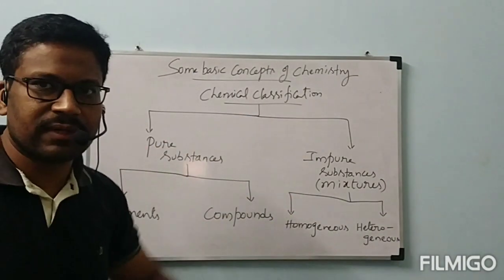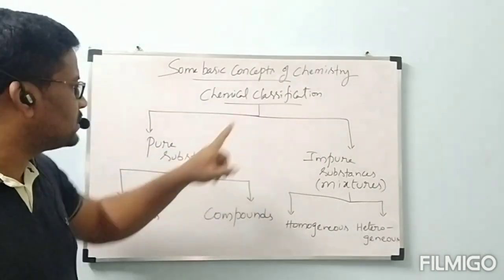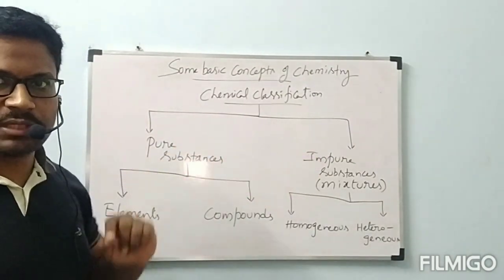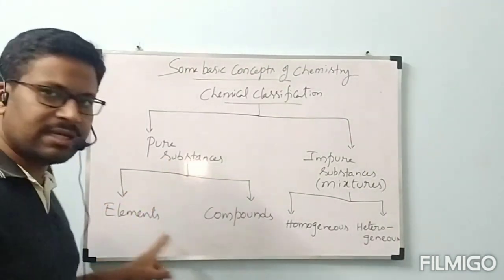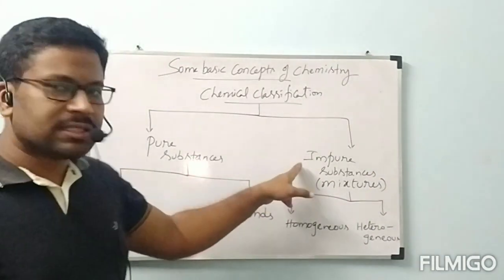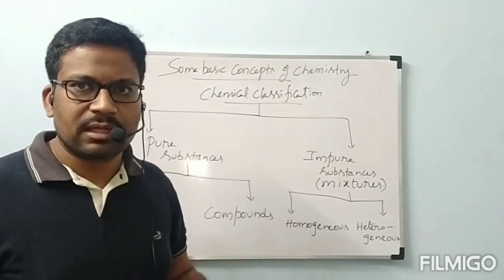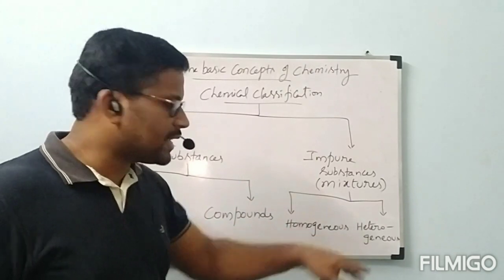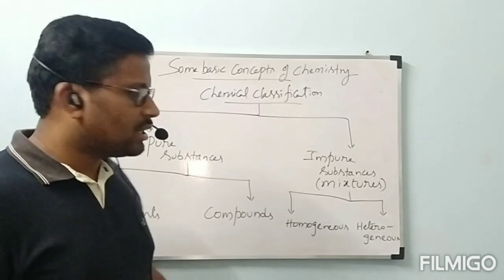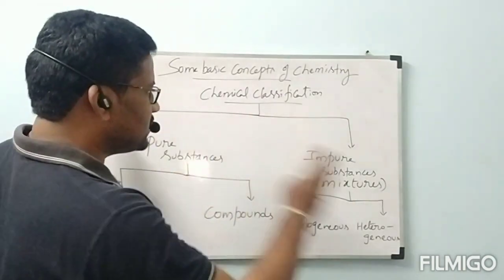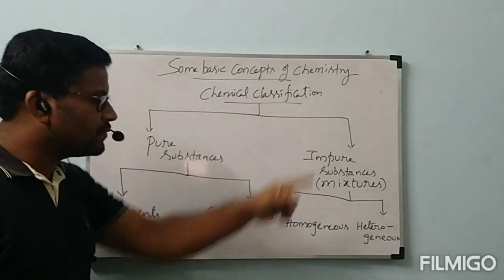This is the total chemical classification. Chemically, matter can be classified into two types: pure substances and impure substances. Pure substances are again classified into two types: elements and compounds. Impure substances are also called mixtures. Those mixtures are classified into two types: homogeneous mixture and heterogeneous mixture. Now, topic-wise, we will go through everything present here. Let us start with pure substances first.